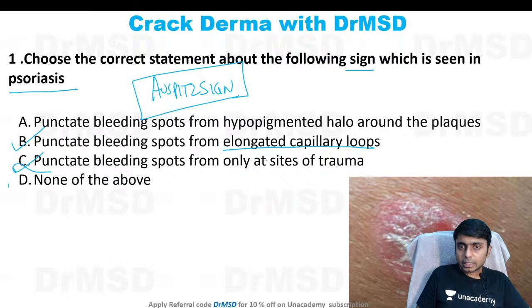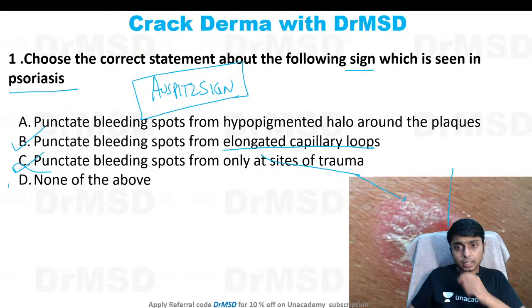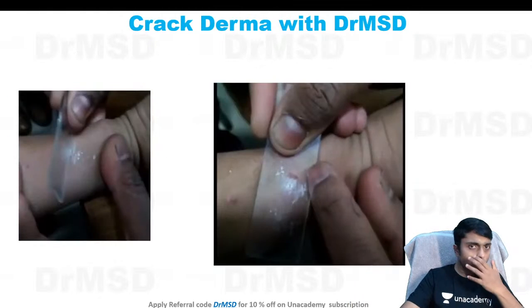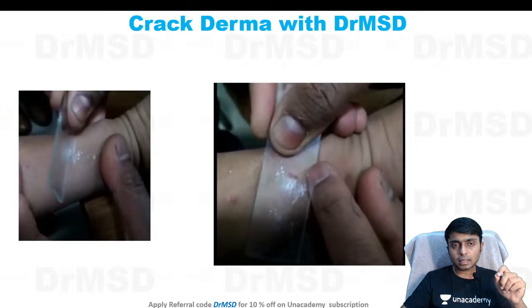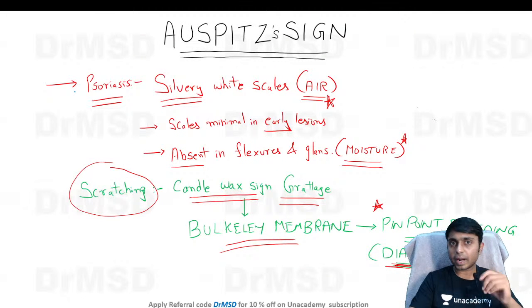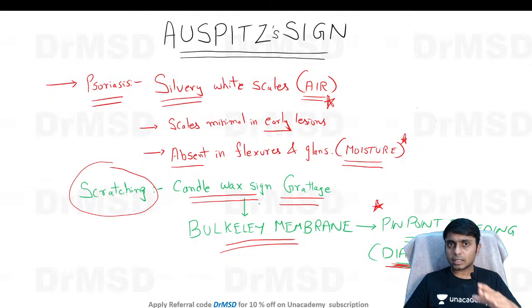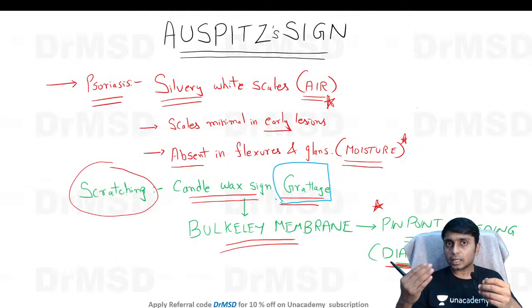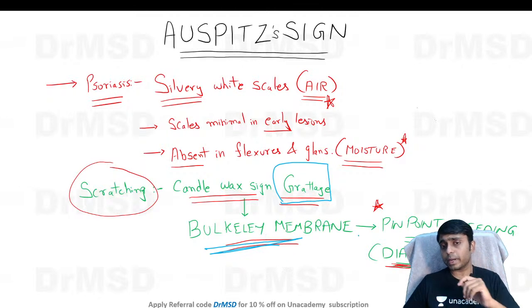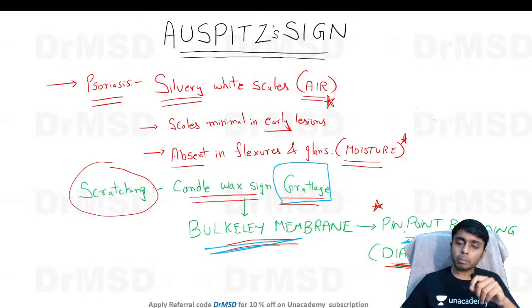So you are able to see in the picture there are some small bleeding spots present here, and there is scaling which is seen at the periphery. In psoriasis there is this very important sign called Auspitz sign, where we'll take a glass slide and try to scrape off the scales and see what we can find at the base. This test is called grattage test, and slowly the scales will be removed and there will be a bulkless membrane which will become visible, and after you remove this membrane also, we'll get to see these pinpoint bleeding spots.